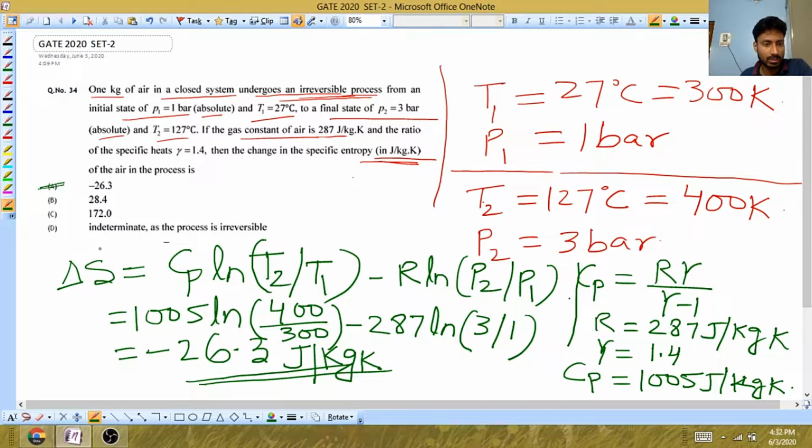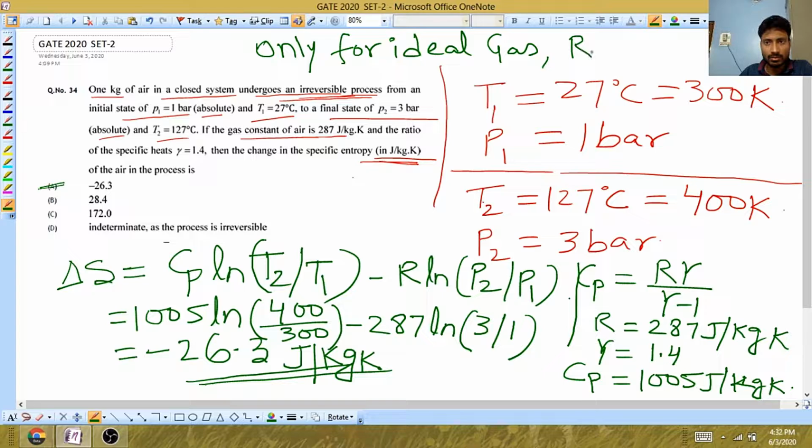But remember, this formula which I have written should be used only for ideal gas. It is not valid for real gas, only for ideal gas it is valid. Reversible, irreversible, both you can use.